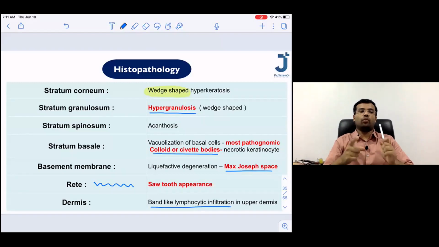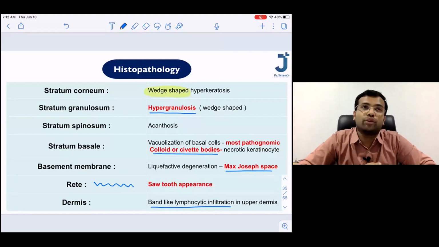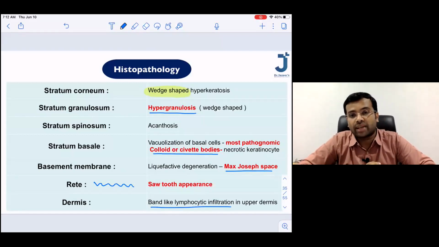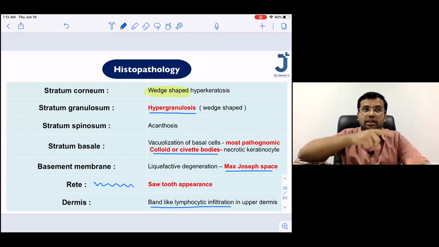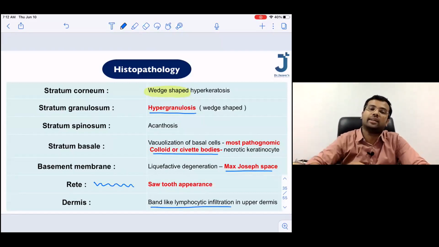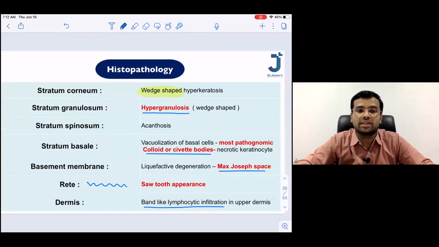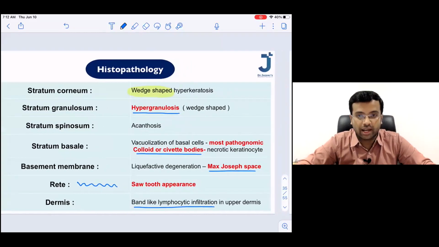Please note down wedge-shaped hypergranulosis, wedge-shaped hyperkeratosis. Most pathognomic is civatte bodies or the colloid bodies. You'll be able to see liquefactive degeneration called as Max-Joseph space. The rete ridges are going to be like a sawtooth. And then finally, there is going to be a band-like lymphocytic infiltration of the upper dermis. So these are the histopathology changes in lichen planus. Shall I move?